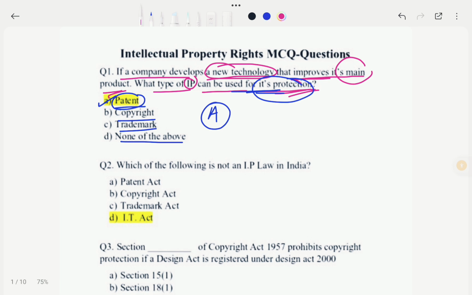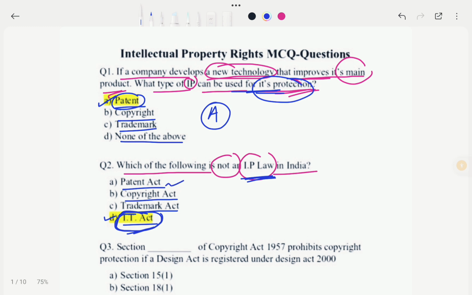So the next question is: which of the following is not an IP law in India? That means which of these laws does not come under IP law in India. So let's see the options. Options are A Patent Act, option B Copyright Act, option C Trademark Act, and option D IT Act. So in this case we know that the correct option would be option D. That means Information Technology Act is not an IP law in India.